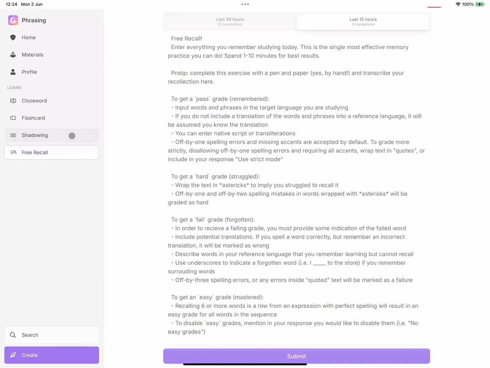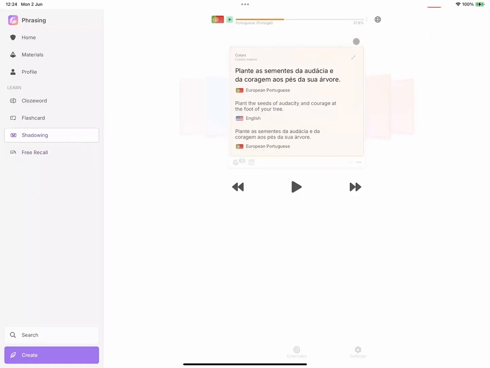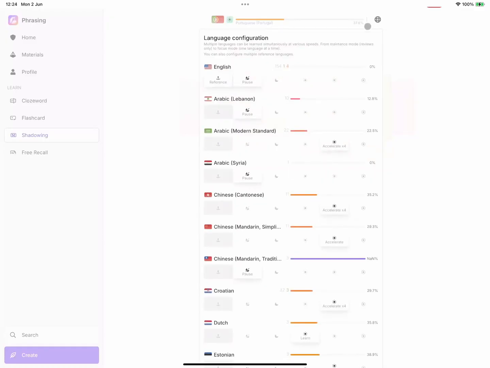In any of the card-style reviews is where we can configure our various languages. For example, when I said I'm learning over a dozen languages, that doesn't mean I'm learning them all at the same speed. I'm focusing on 2 to 4 main languages, maintaining several languages I've already learned, and casually studying the remainder, exposing myself to the sounds and patterns of some languages I'd like to learn in the future. Every time you create an expression in a new language or bookmark an expression, we'll automatically add the language to this list. Of course, if you prefer to focus on one language at a time, you can do that with the rightmost option.